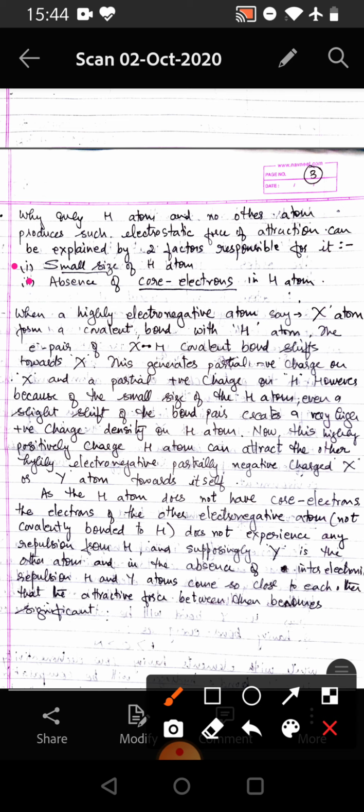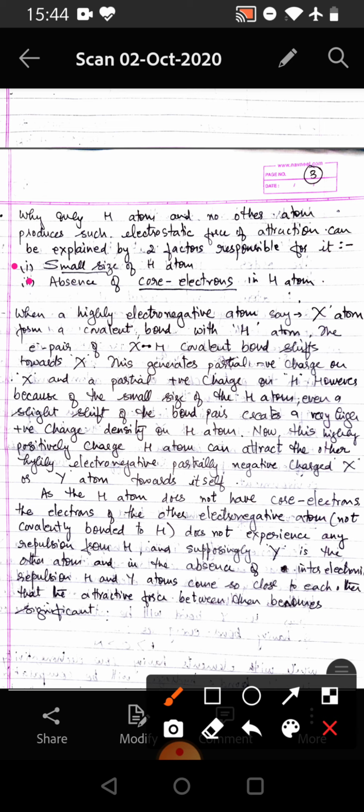When a highly electronegative atom, say X atom, forms a covalent bond with a hydrogen atom, the electron pair of the XH covalent bond shifts towards X. This generates a partial negative charge on X and a partial positive charge on the hydrogen atom. However, because of the small size of the hydrogen atom, even a slight shift of the bond pair creates a very high positive charge density on the hydrogen atom.